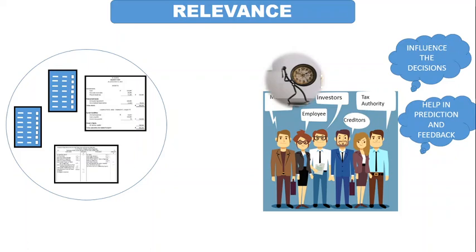Relevance here means that accounting information should be on time. If you are getting it later, not during the time when it is supposed to be required, then it will be too late.